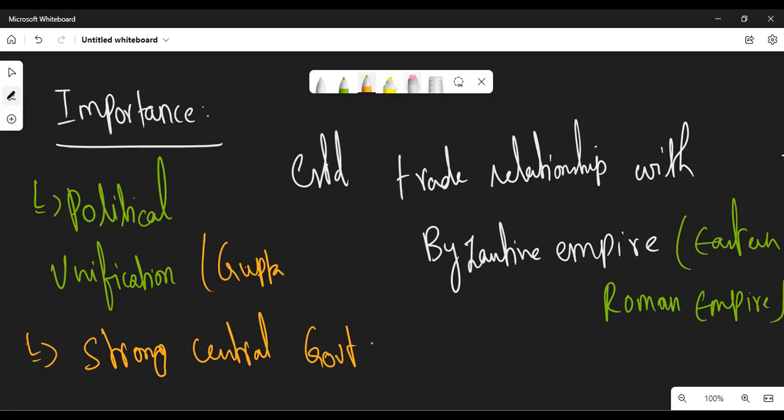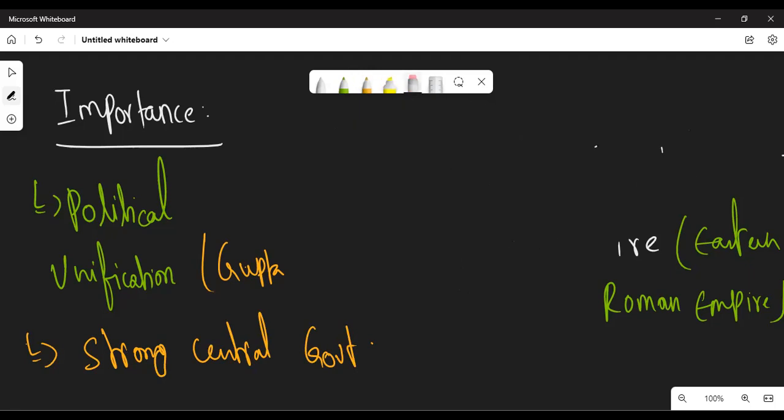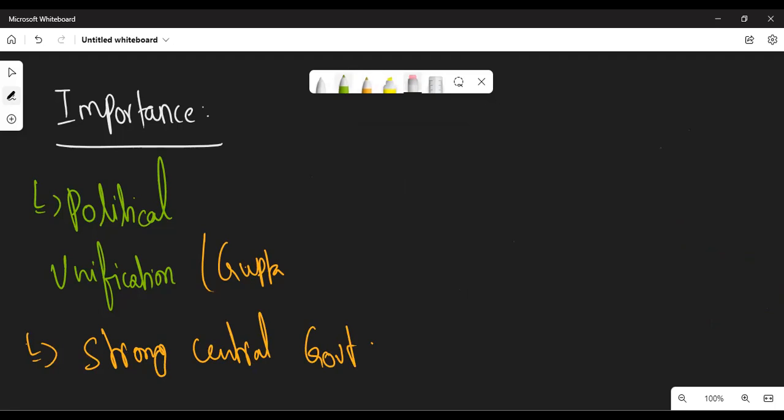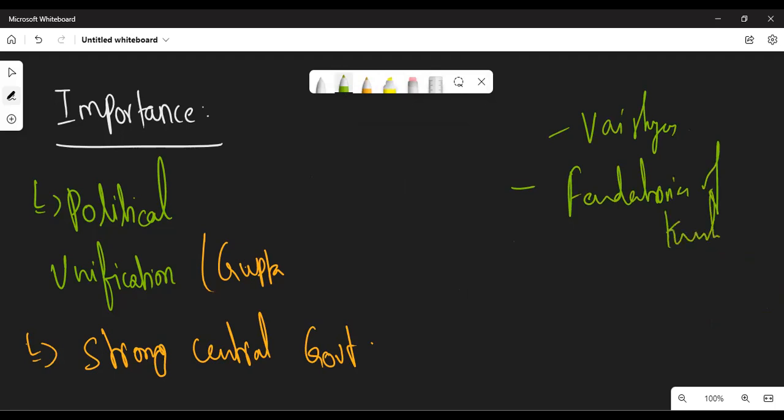Let me summarize the importance of the Gupta Empire. First, the Gupta people were Vaishyas in origin. They were feudatories of the Kushanas. Sri Gupta, the founder of the Gupta Empire, worked as a Samanta, a minister under the Kushana rule. This person Sri Gupta was a Vaishya in origin, and this Gupta kingdom kept India politically united.